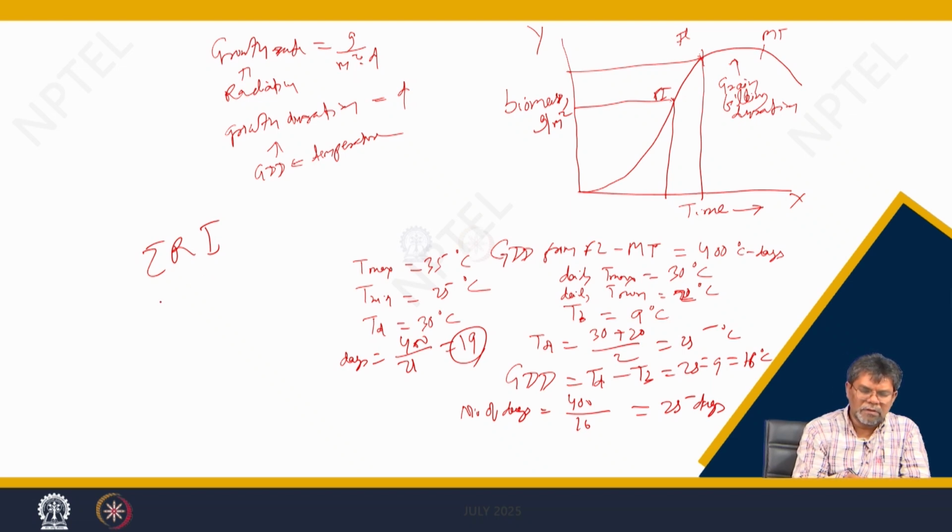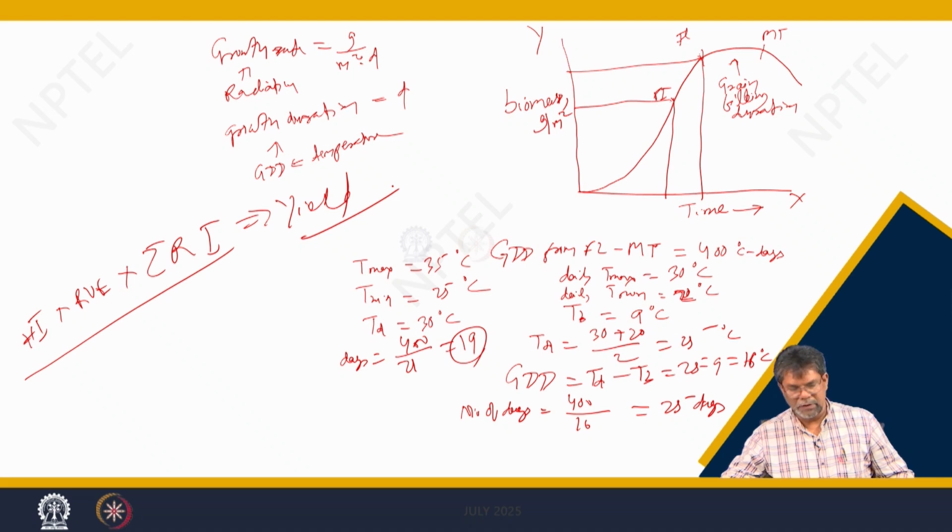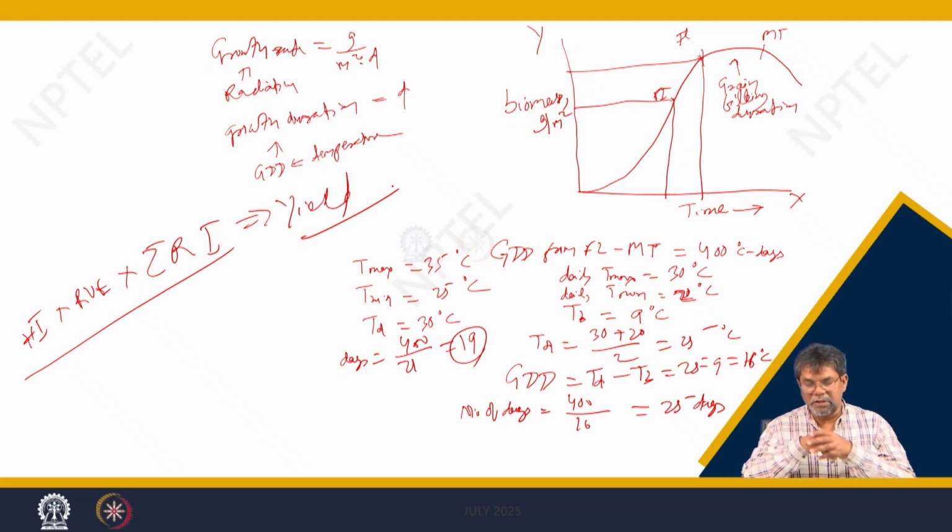So, multiply the radiation use efficiency, discussed earlier, by Ri, that will give biomass, and multiply by the harvest index, which I discussed last class, that will give the final yield. So, these are the steps for how you can use radiation and temperature, these two parameters, for biomass and yield simulation. This concept is particularly used for crop modeling, the radiation interception and the temperature accumulation, thermal accumulation, for growth rate prediction and developmental phase prediction.